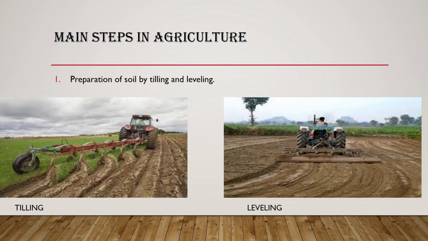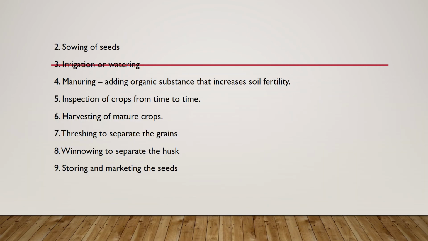First, a farmer has to prepare the soil by tilling and leveling. You can see in the picture what tilling and leveling of a field are. Next, sowing of seeds. For growing the crop, first we have to germinate the seeds, so the second step is sowing of seeds.